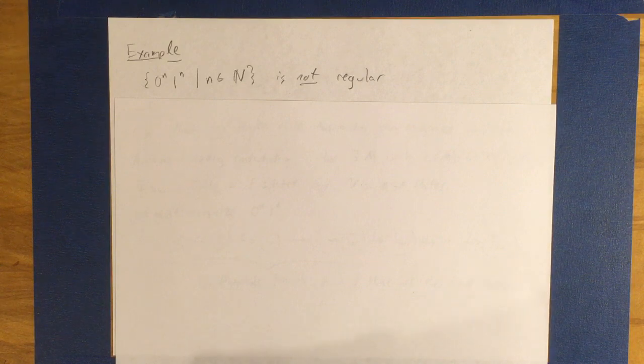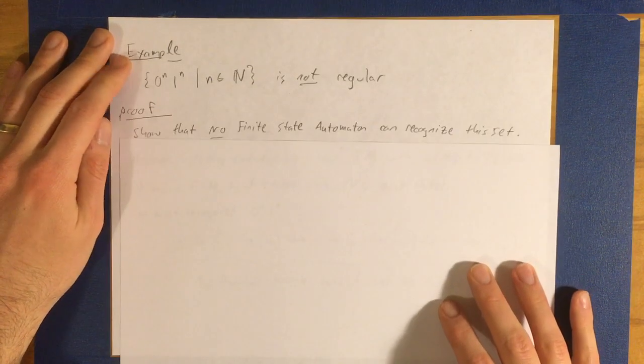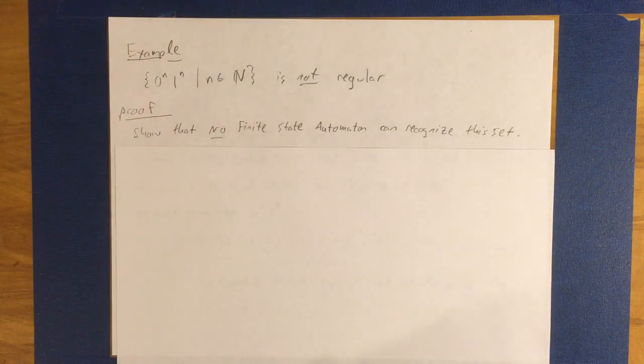We actually looked at a phrase structure grammar that could generate this set, which shows that phrase structure grammars can define more languages than finite automata can, although automata are more convenient. So this is not a regular set. We're going to prove it. The proof will basically involve showing that no finite state automaton can recognize this set. It's impossible to make one that will recognize this.